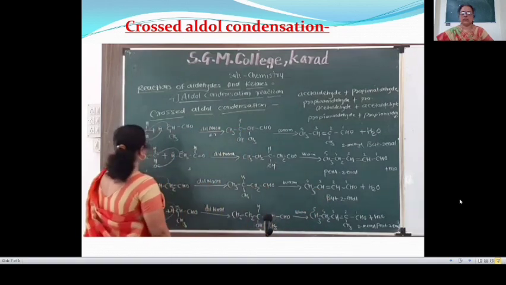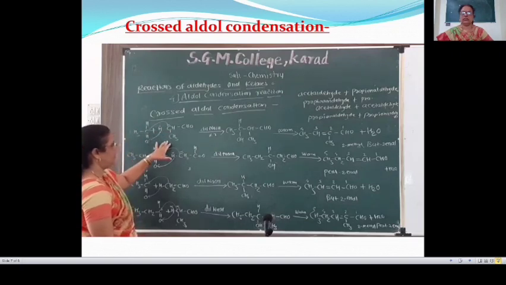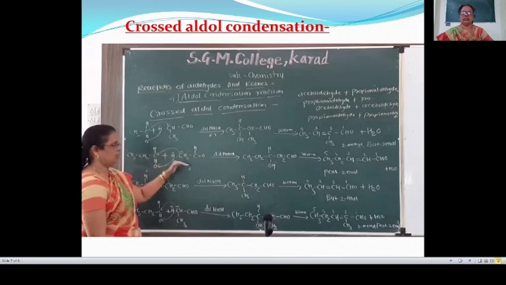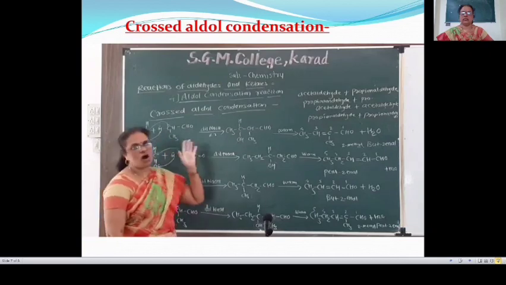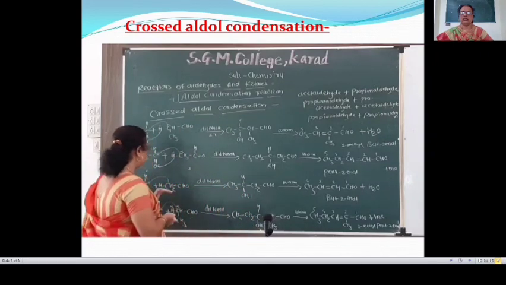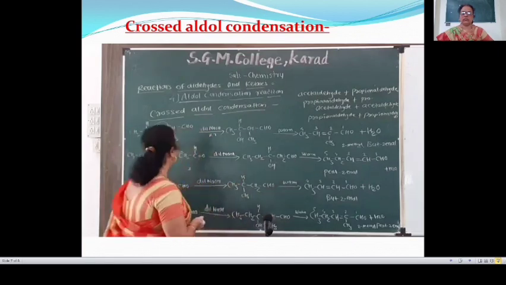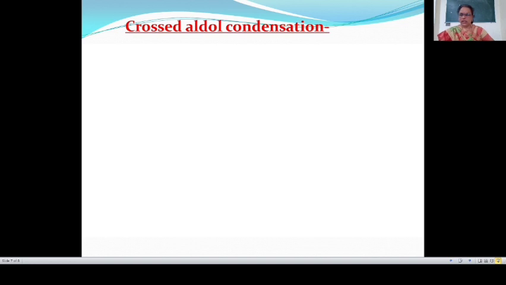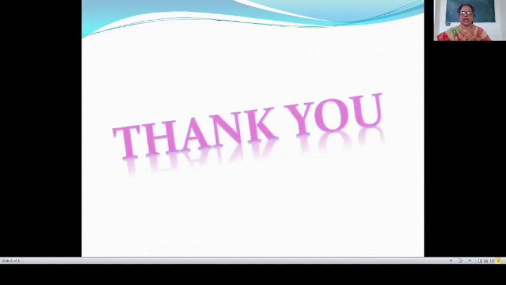Means here in the first, ethanal and propanal, then propanal and ethanal. These two reactions are known as cross condensation. This is the cross condensation or mixed condensation, and this is a self condensation. Means a total of 4 products are formed. In this way, in today's lecture, we have completed the haloform reaction, then the simple aldol condensation reaction and the crossed aldol condensation reaction. Thank you.